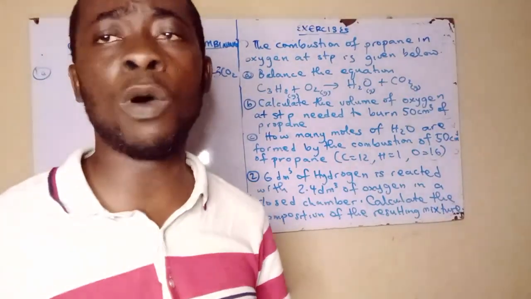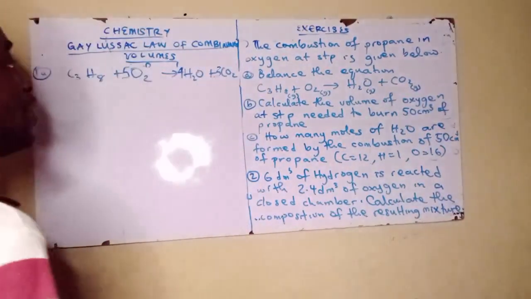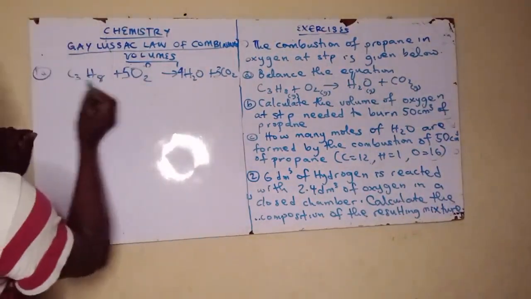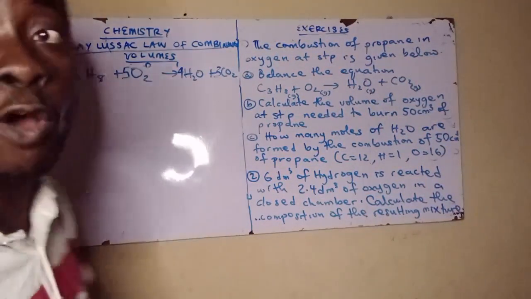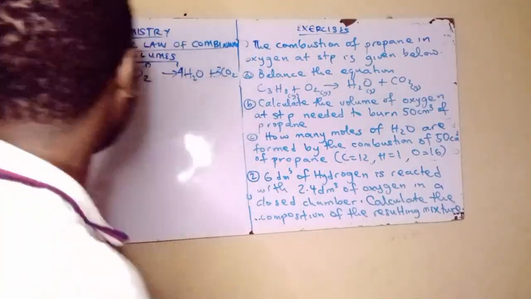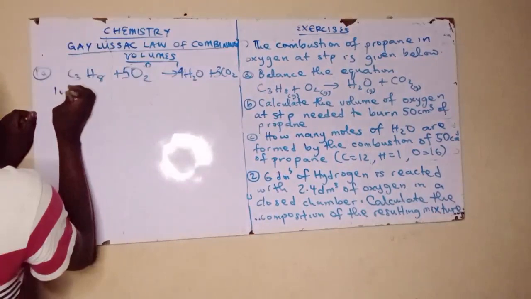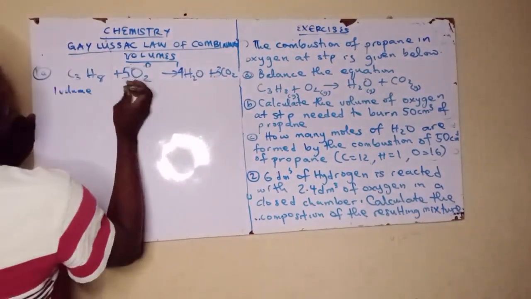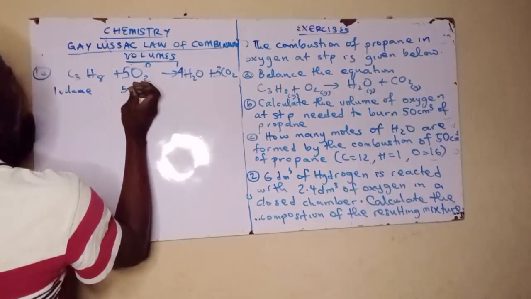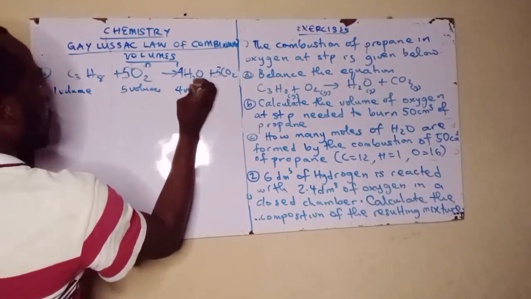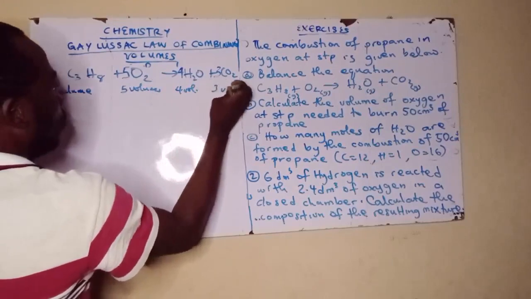The second one, wọ́n ní calculate the volume of oxygen needed. Nígbà tá a ti balance equation, ó mean pé pẹ̀lú nǹkan tá a sọ pé volume relate mọ́ molecules. Now ẹ jẹ́ ká wo bá a ṣe máa ṣe. So this one will be one volume, 5 volumes, 4 volumes, and this one will be 3 volumes.